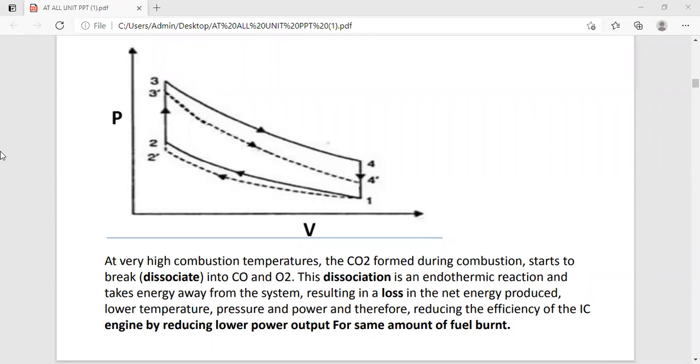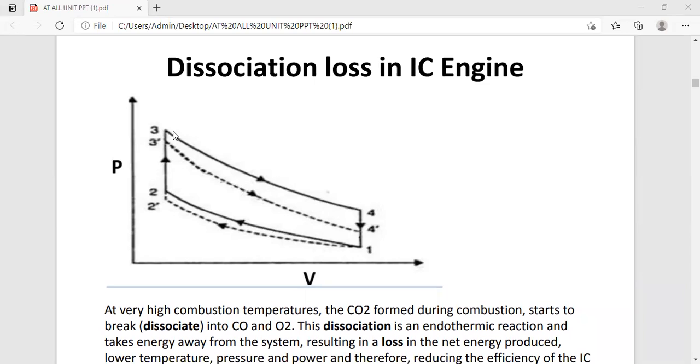So keep in mind, the effect on the Otto cycle you are observing, and while discussing this point, you are finding that the overall temperature due to the combustion is low over here. Okay, and it is due to the fact that excess air is supplied and the mixture is heterogeneous over there. Okay, so this is the point related to the dissociation loss in the IC engine. Do you have any difficulty regarding this?